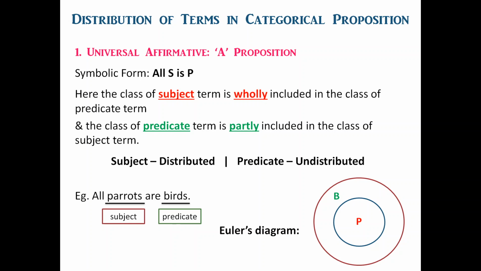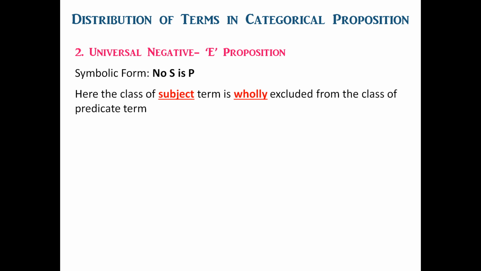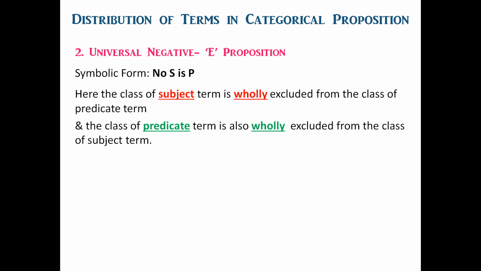Now we come to universal negative, that is E proposition. Its symbolic form is no S is P. As it is a universal proposition, the class of the subject term refers to the entire class. And as it is a negative proposition, the relation between the two classes, that is the class of the subject term and the class of the predicate term, is of exclusion.